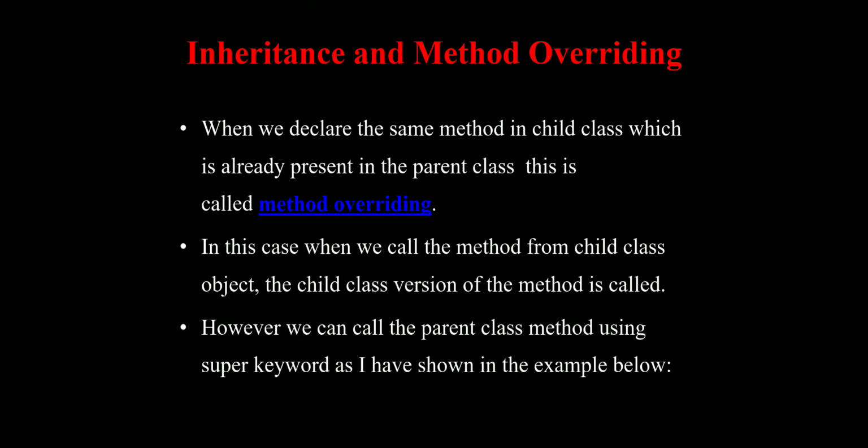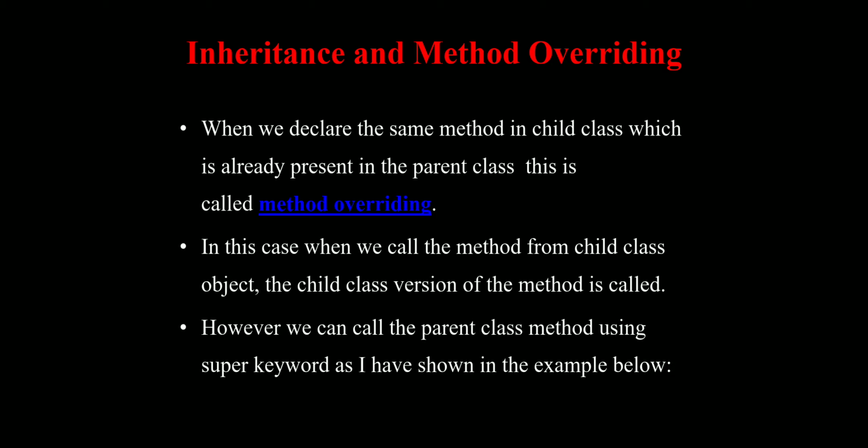It means in a parent class there is a method, and that method is going to be invoked in a child class with the super keyword. This is the concept of method overriding in Java.